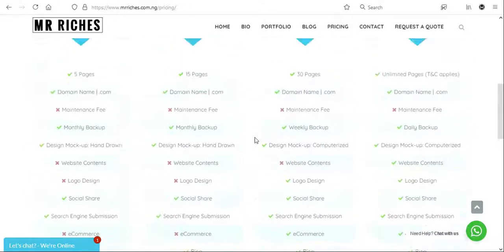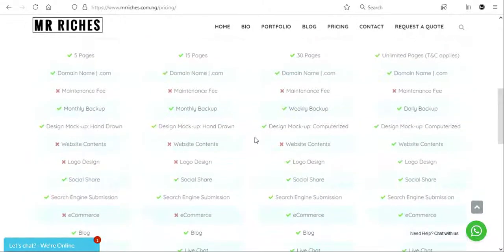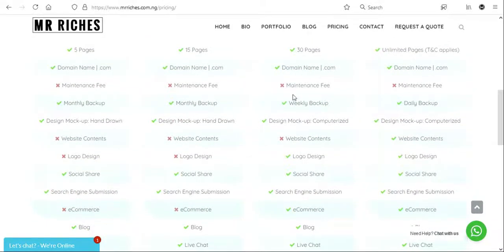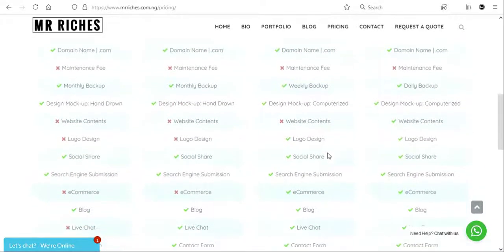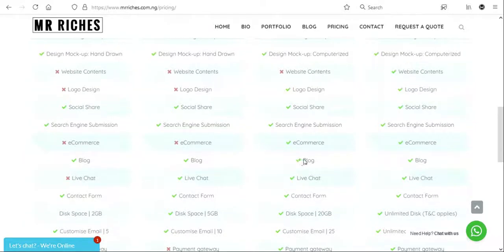The third one is 45,000 naira, which gives the client 30 pages. Maintenance fee, no. Website content, no. Design mockup here is computerized, so I will do a UI UX for you. Then logo, yes, you get the logo. Live chat, yes. E-commerce, yes.